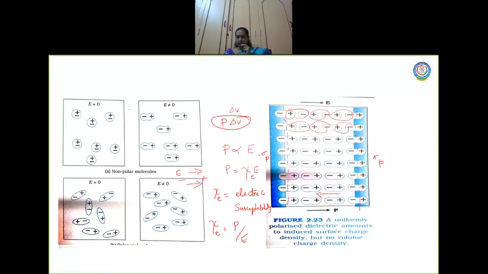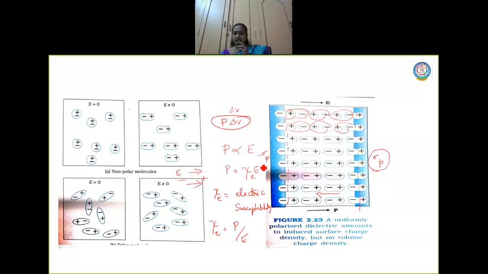Now when you polarize, what is this? This is a polarized dielectric, right? Now this has produced charged surfaces. This surface is a positively charged surface, that is why I wrote it as sigma p.